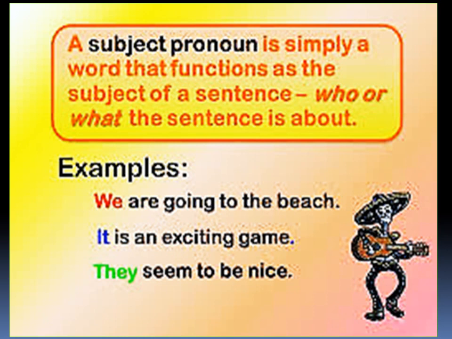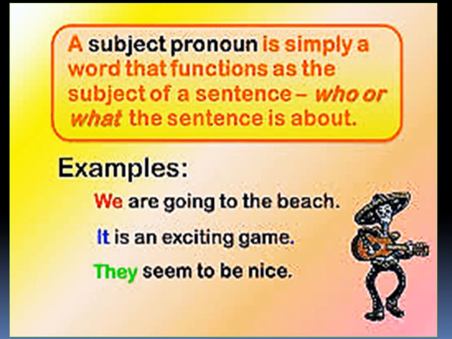So let us look at the examples. We are going to the beach. So we is a pronoun. Who is doing the action? We is doing the action. So doer of the action is called subject. And in place of subject, we have pronoun. That's why it's called a subject pronoun.